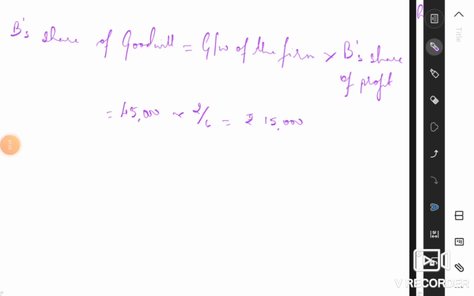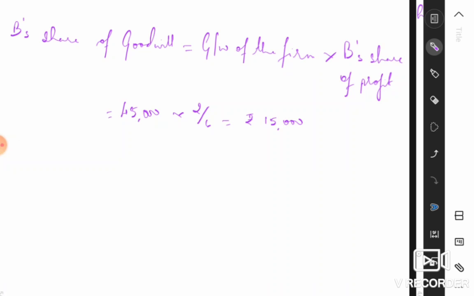And in the question, it was given clearly that the goodwill account should not be kept in the books of accounts. Okay, we don't have to carry forward the amount of goodwill. Therefore, we have to write it off. So the regular journal entry is your continuing partners' accounts debited to your deceased partner.